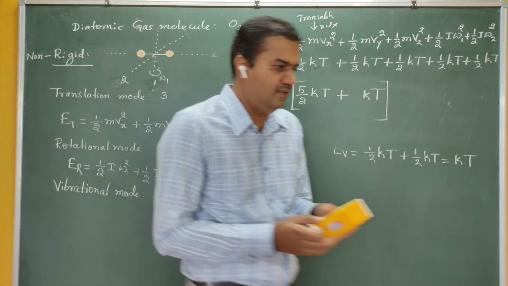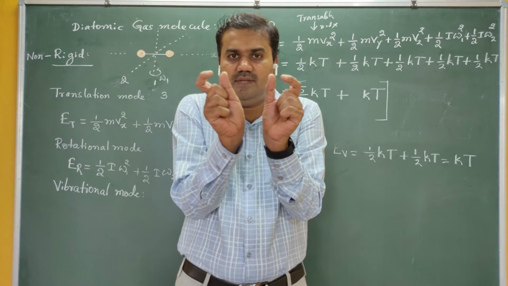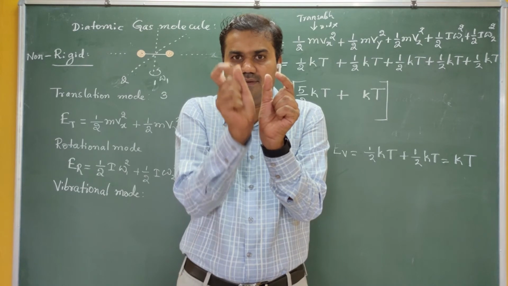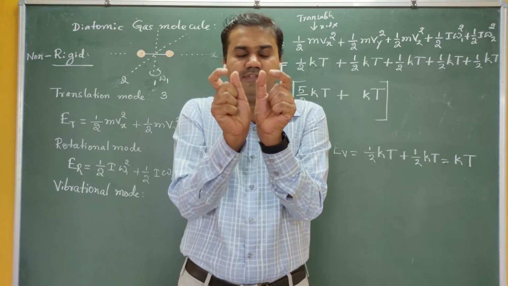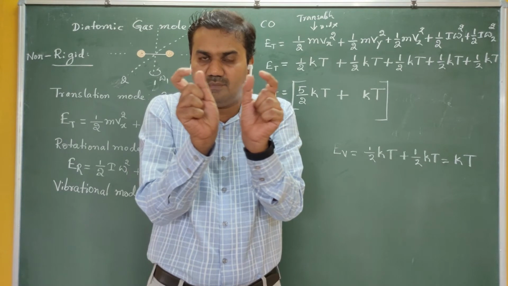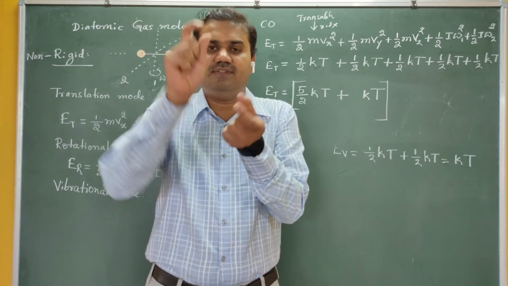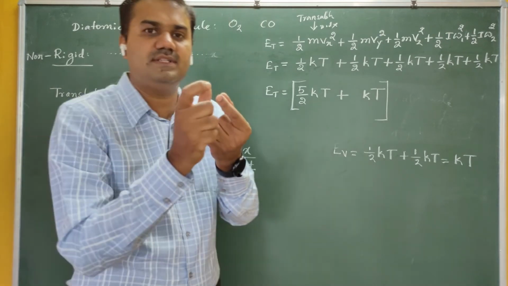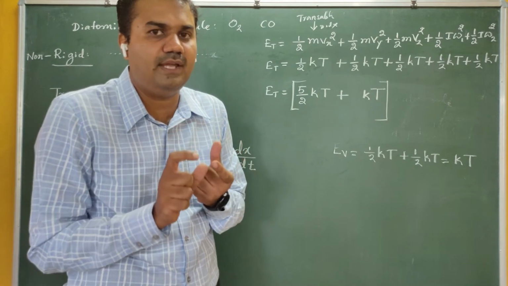Now see here, I have taken only the diatomic molecules. That means, if the molecules are along the x-axis, they have the vibrational mode along the x-axis. It is not that one atom is moving along the x-axis and the other atom along the y-axis. That is not possible. Both atoms vibrate along the same axis. If the molecules are along the x-axis, the vibrational mode is along the x-axis. If along the y-axis, the vibrational mode is along the y-axis. If along the z-axis, the vibrational mode is along the z-axis. Therefore it is either x, y or z.